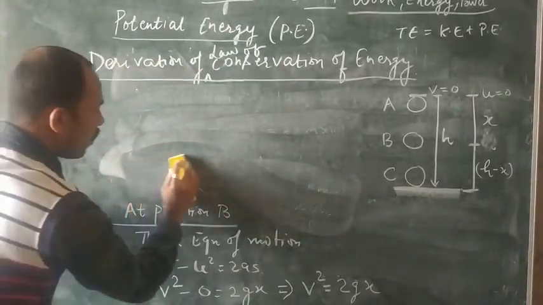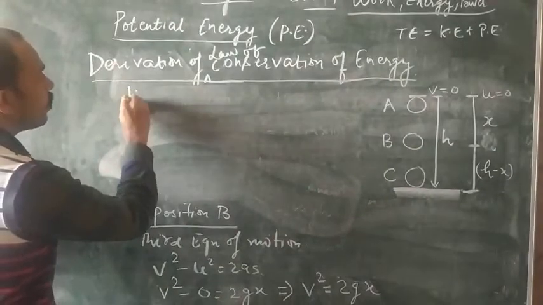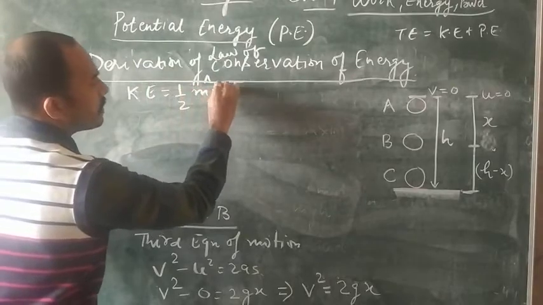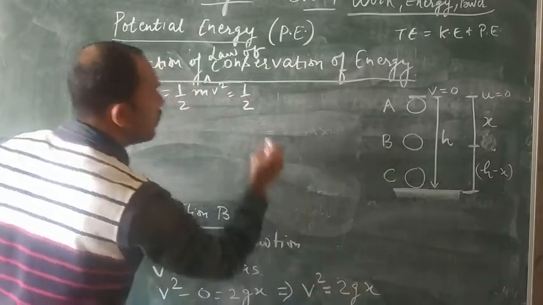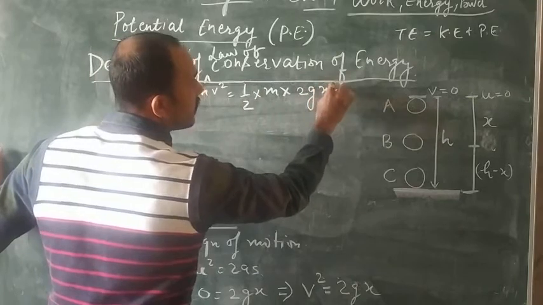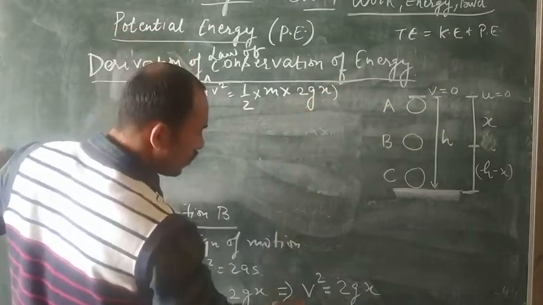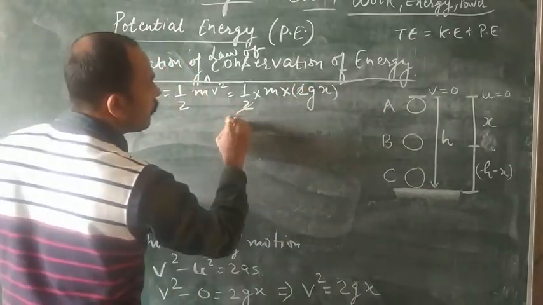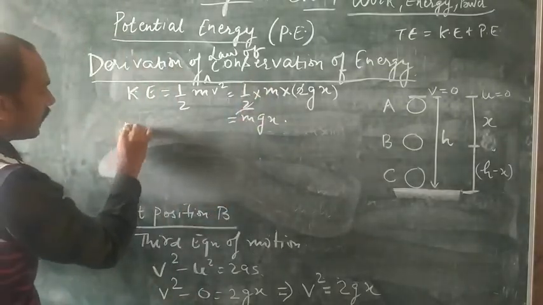Now we are getting v square is equals to 2gx. So we know that kinetic energy is what? Half mv square. So in place of v square we can write 2gx, so half into m into 2gx. This 2 and this 2 will be cancelled out, and from this we are getting mgx.